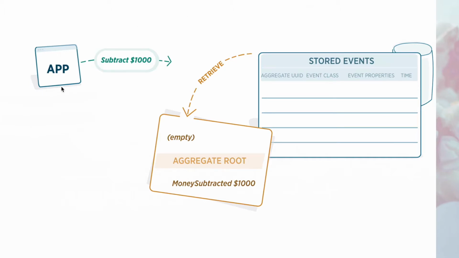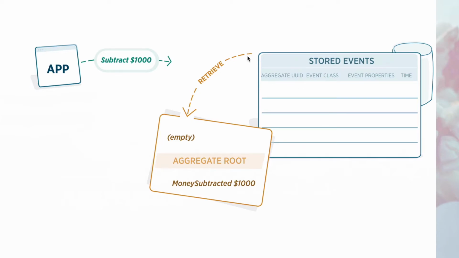Our application will ask the aggregate to subtract 1,000 from the account. Now the aggregate will be reconstituted from previously stored events. I'm going to repeat that later. It's more clear when there are more events, so hang on with me. We are going to take a look in the stored events table at the events of the UID of the account, and we will use that for the aggregate root. It's a little bit more complicated, but bear with me, this is now the account UID.